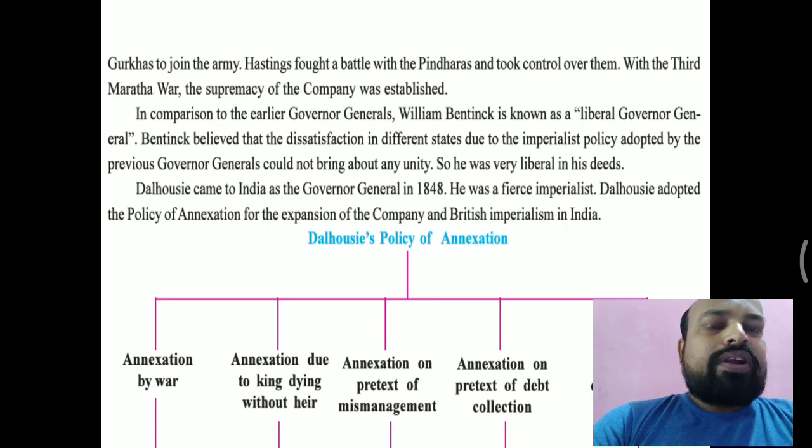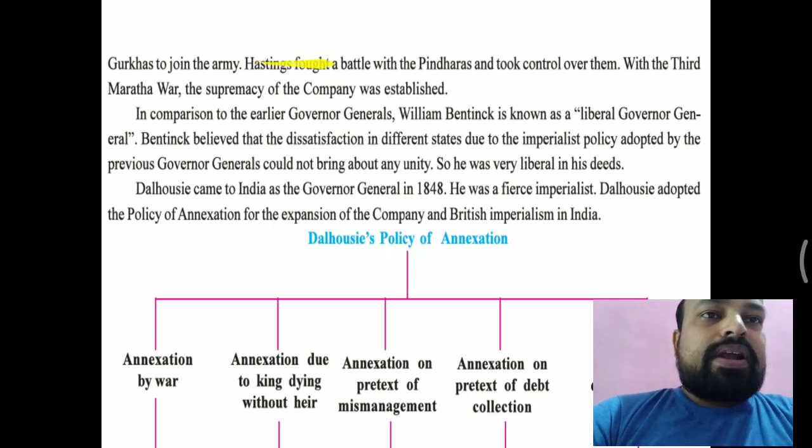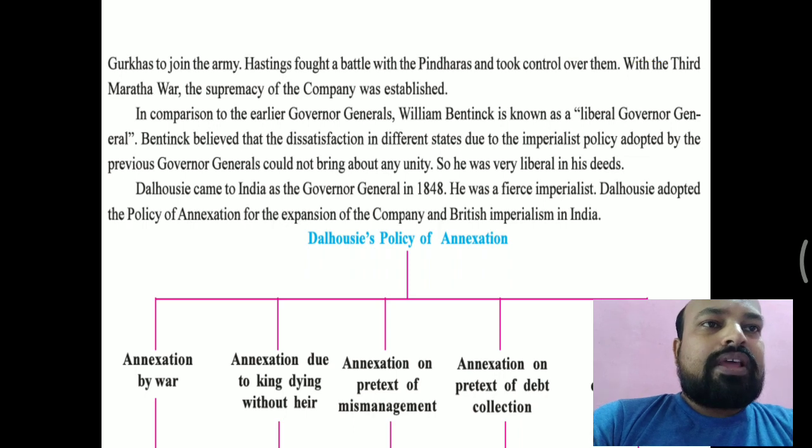Okay, so Warren Hastings became the governor general, and when he became the governor general he fought a war against Nepal and defeated it, and he succeeded in getting the Gurkhas to join the army. Then Hastings fought a battle with the Pindaras and took control over them. And with the third Maratha war, the supremacy of the company was established. It means the Marathas were the only very powerful rulers left, since Mysore and Tipu Sultan had also been defeated. Only the Marathas were left, so when the Marathas were defeated, the company's rule became supreme in India.